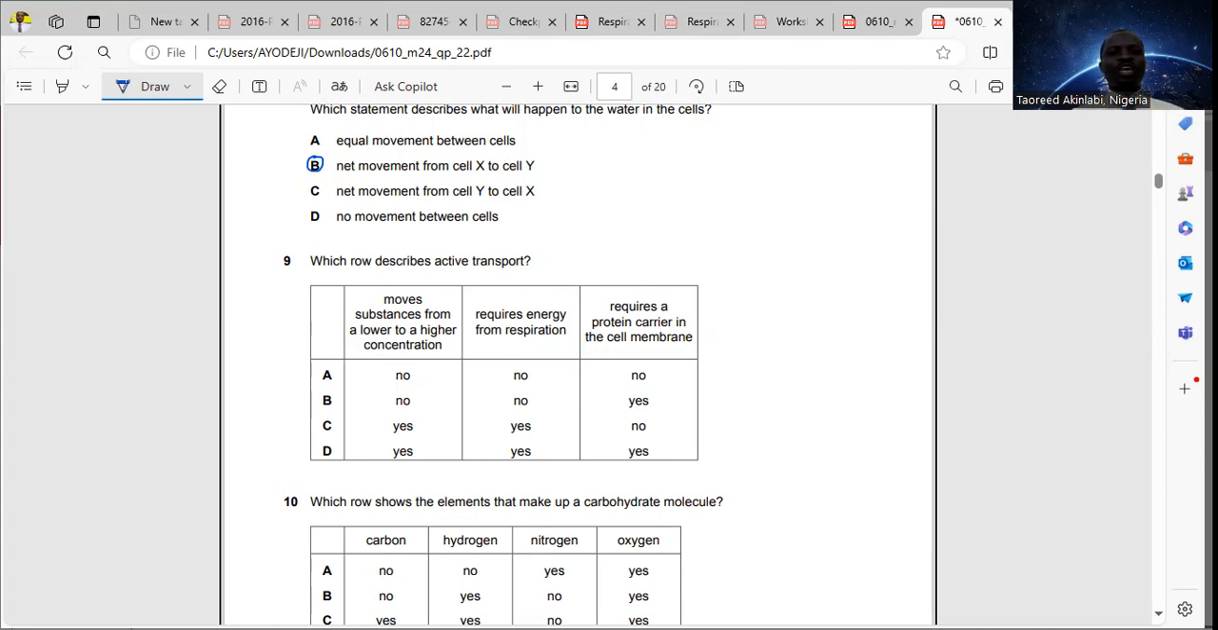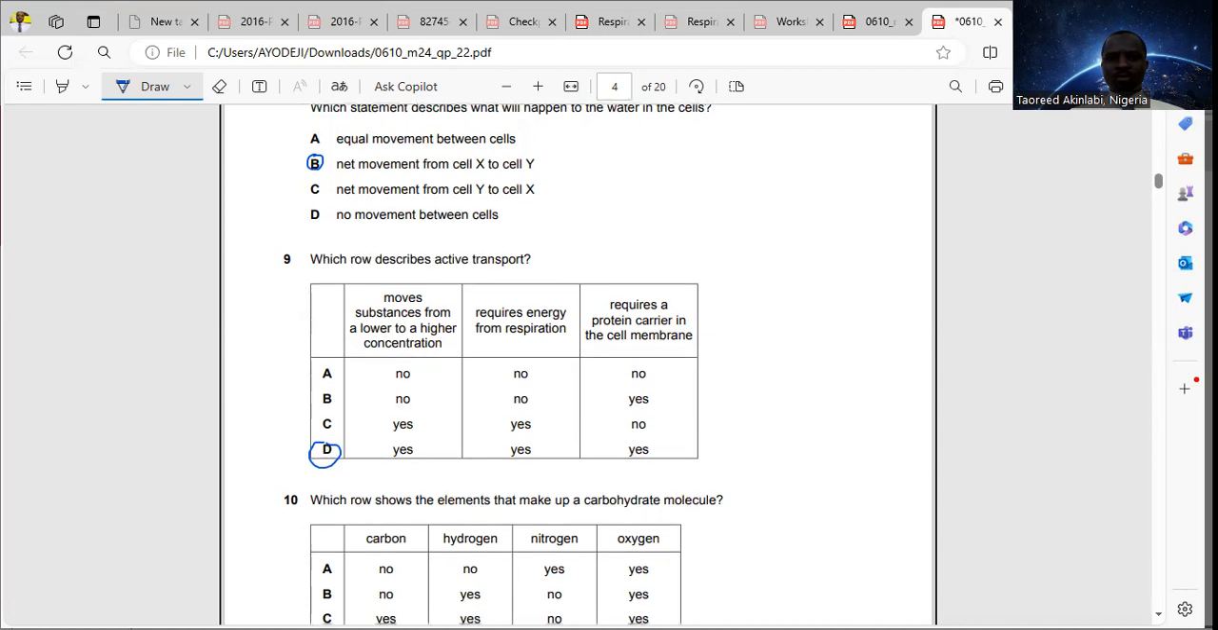Right, for this question, because we are talking about active transport, move substances from a low to high concentration, that is correct. It's from low to high, not from high to low, like in the case of diffusion. Requires energy, that is correct. Requires a protein carrier, that's also correct. Protein carrier is required for active transport to occur, and movement of large molecules in the villi is an example of active transport.